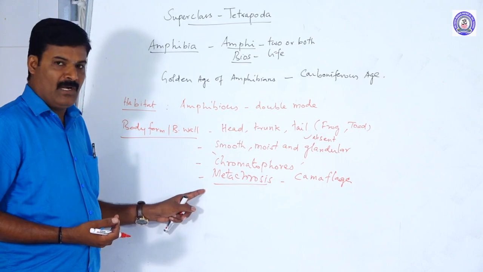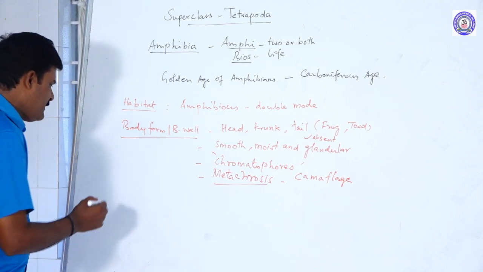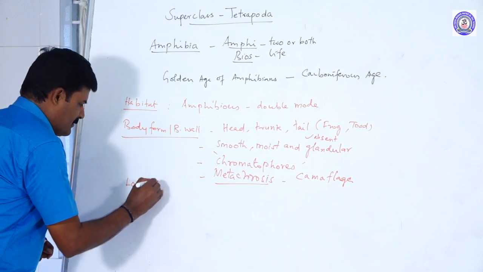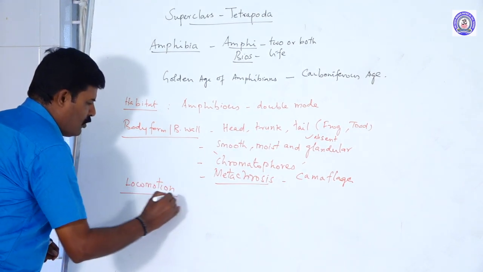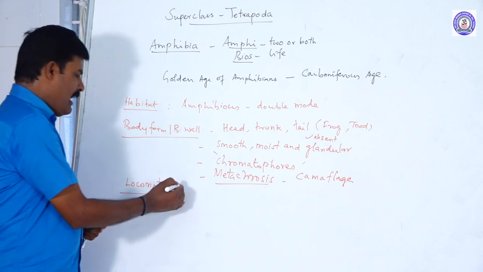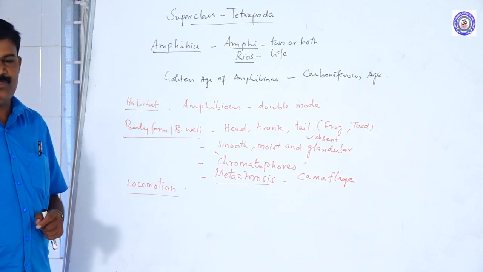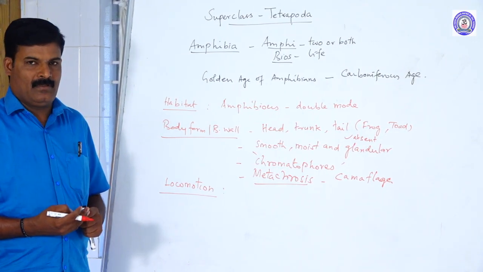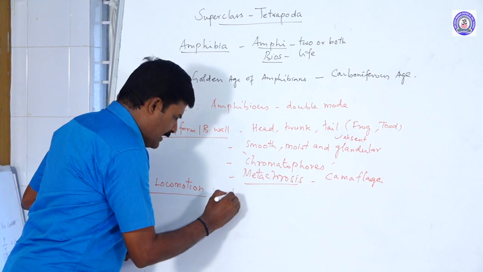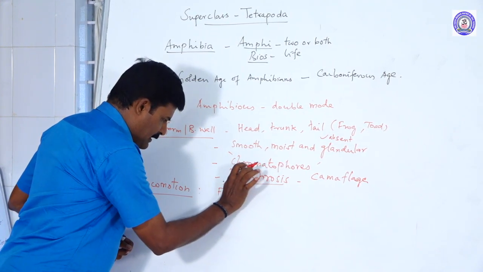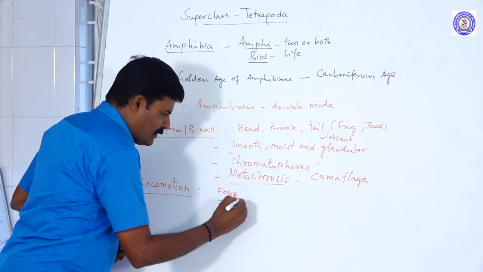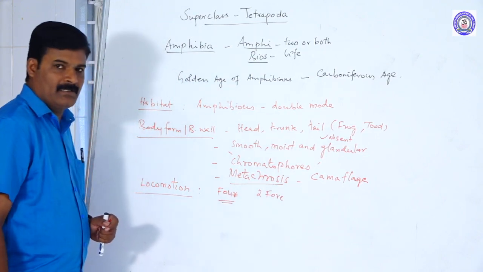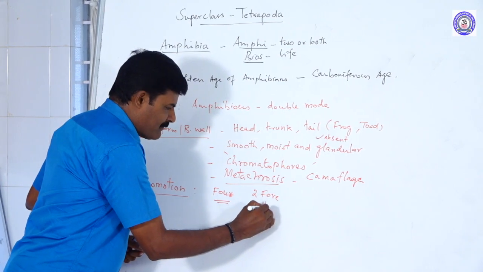So this is another one, advanced characters. Next is locomotion. All amphibians, except a few, have two pairs of limbs, that is four limbs. But these are of two categories. Two are the forelimbs, that means front, and two are the hind limbs.